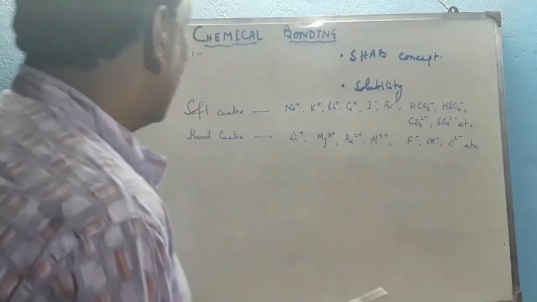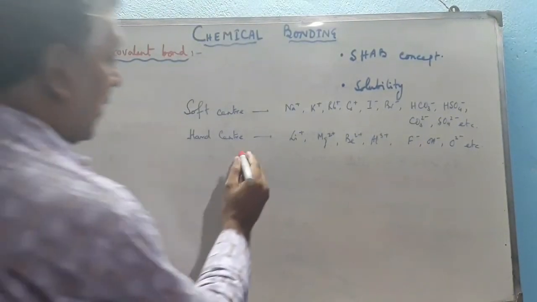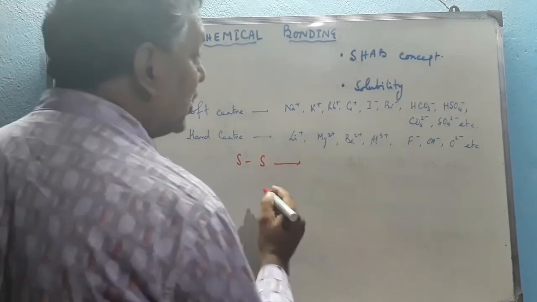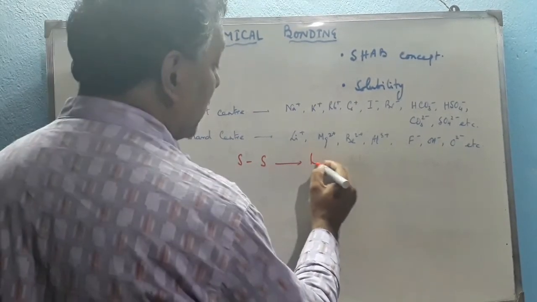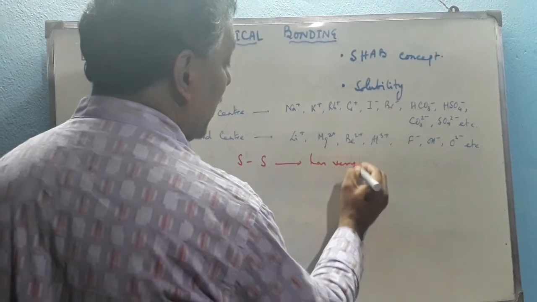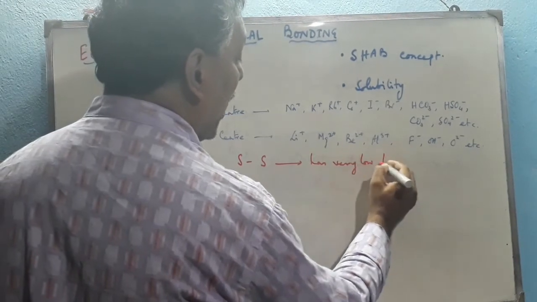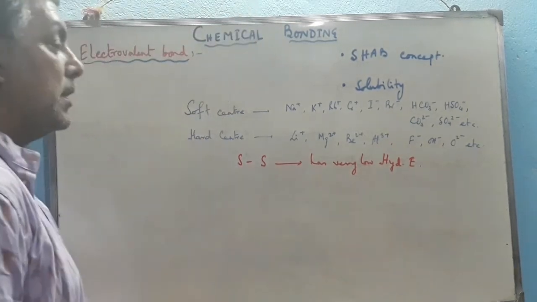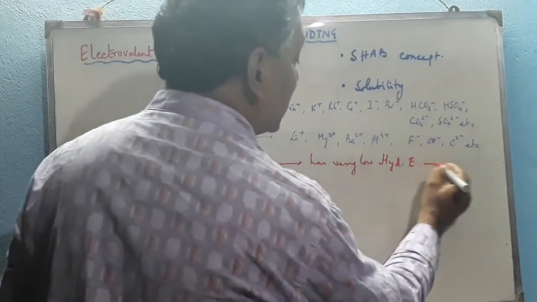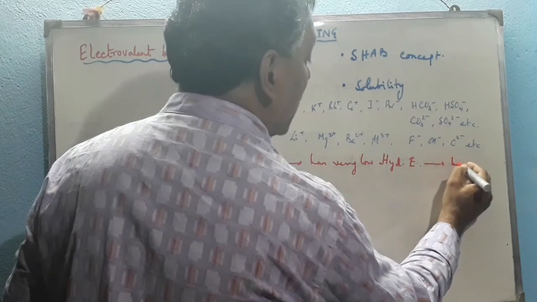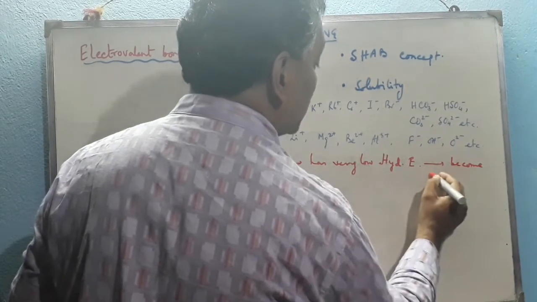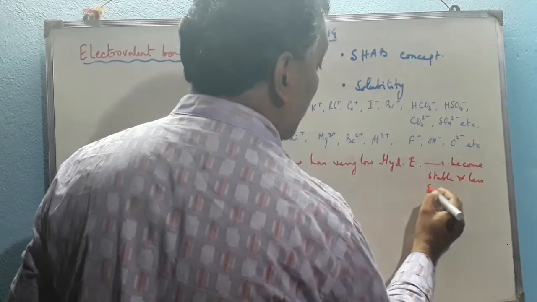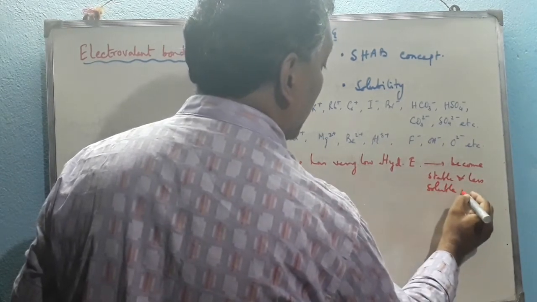And we know that if a soft center is combined with a soft one, such a compound has very low hydration energy. So they become stable and less soluble in water.